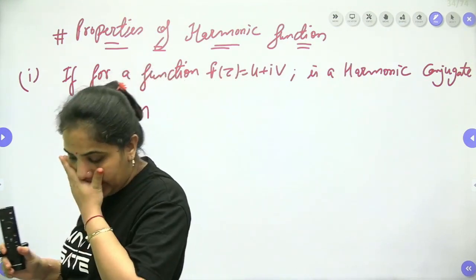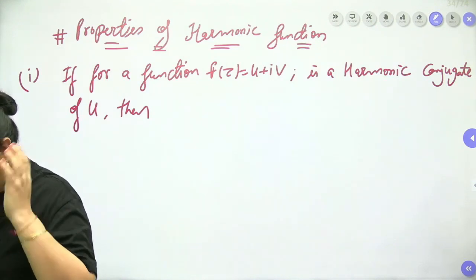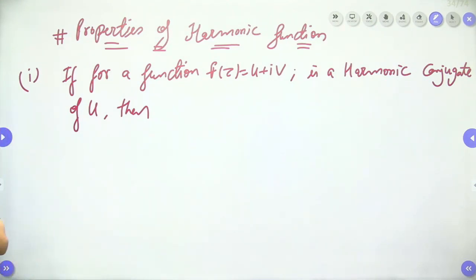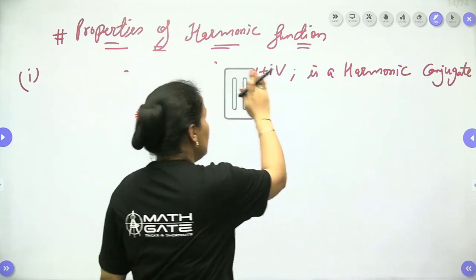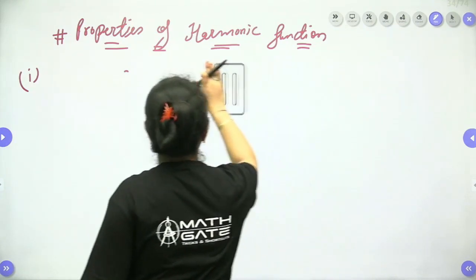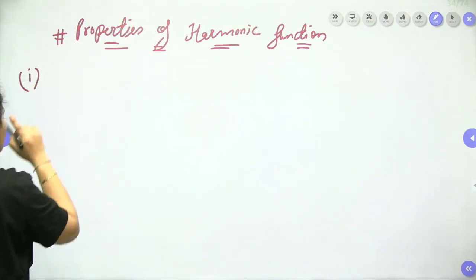But let me tell you first about the harmonic conjugate, then you can approach this one. For that, let's have a discussion on the first property.